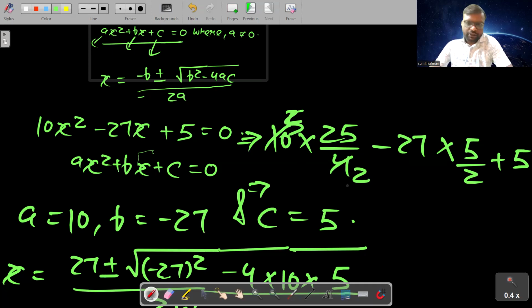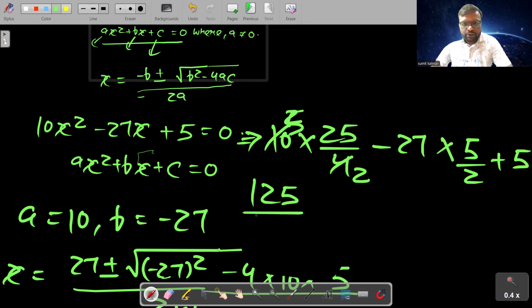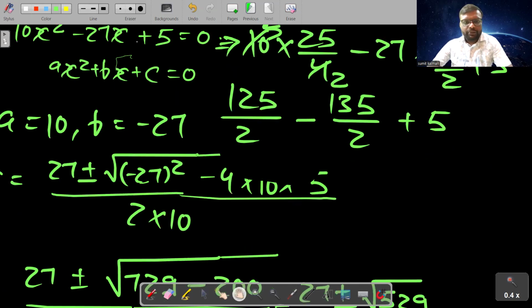So here it will come out to be 125 upon 2 minus 135 upon 2 plus 5. So here, students, if you simplify this, it will come out to be minus 10 upon 2, that is minus 5, plus 5, and it is coming out to be 0.